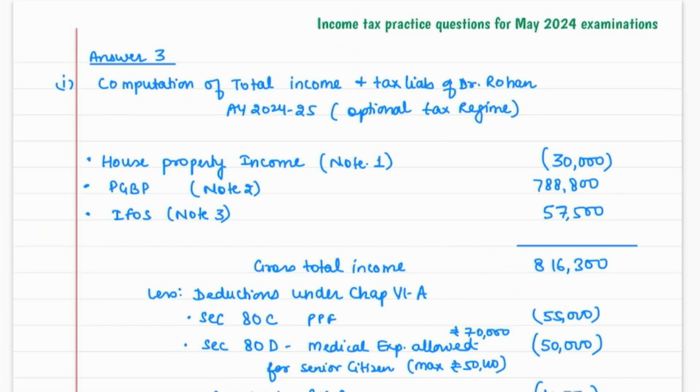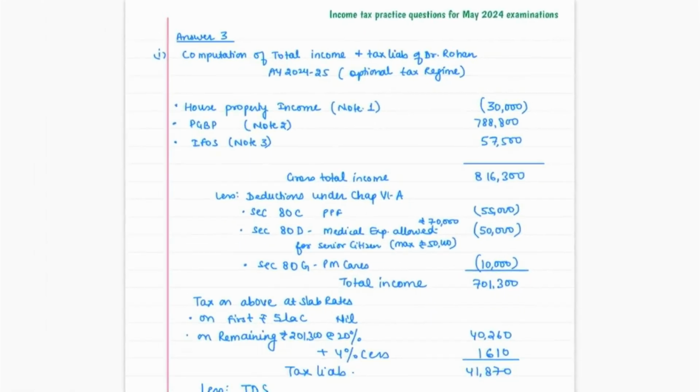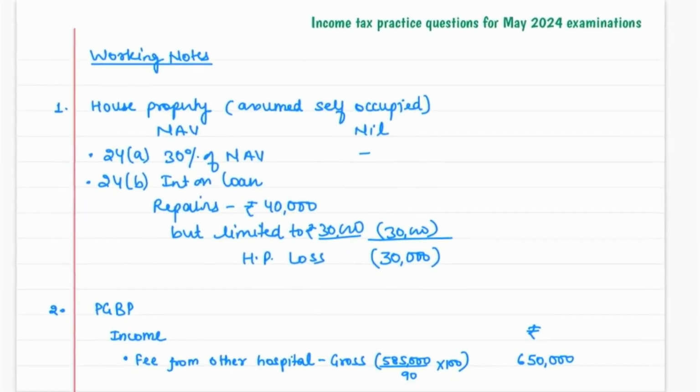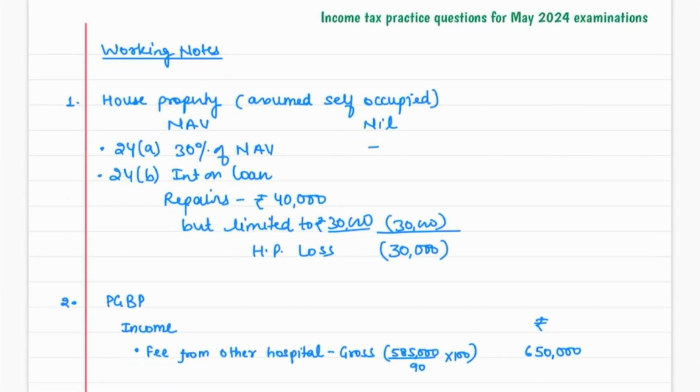So this is your answer number three. Let's come to the working note first. This is the working note. There was very little information regarding house property. Still, there would be a house property income. In fact, rather, there is a loss, because it was given that the assessee has paid interest for their personal house property. Nothing extra was mentioned, so we have assumed that it is a self-occupied house property.